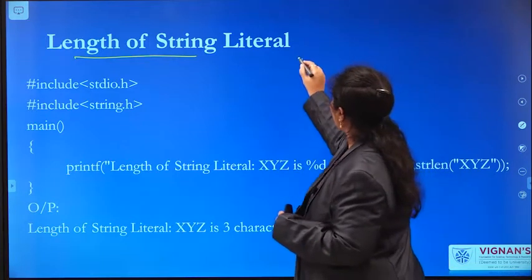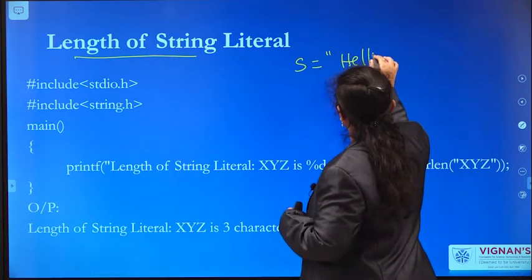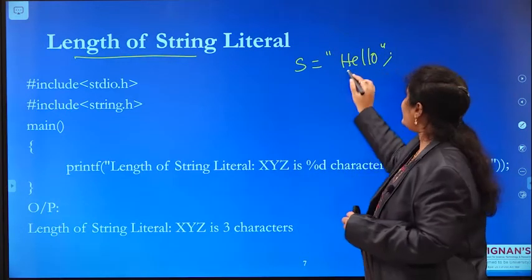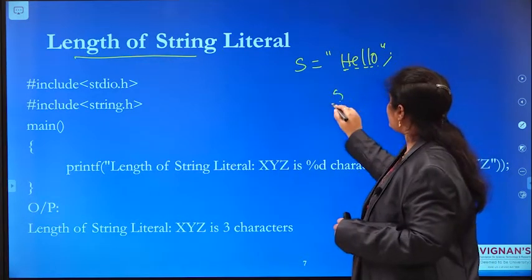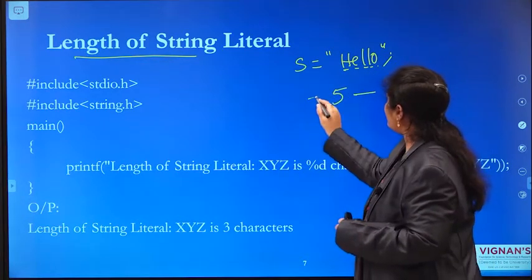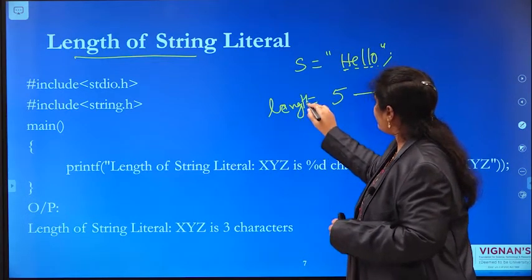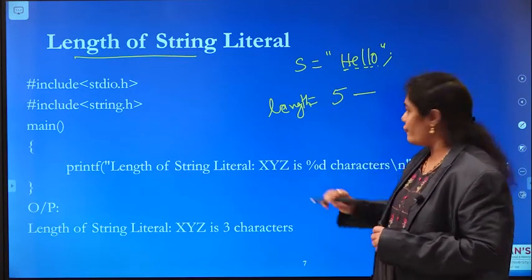Like S equals to "hello". How many characters do I have here? 5 characters. Length is equal to 5. The length of the string is equal to 5.